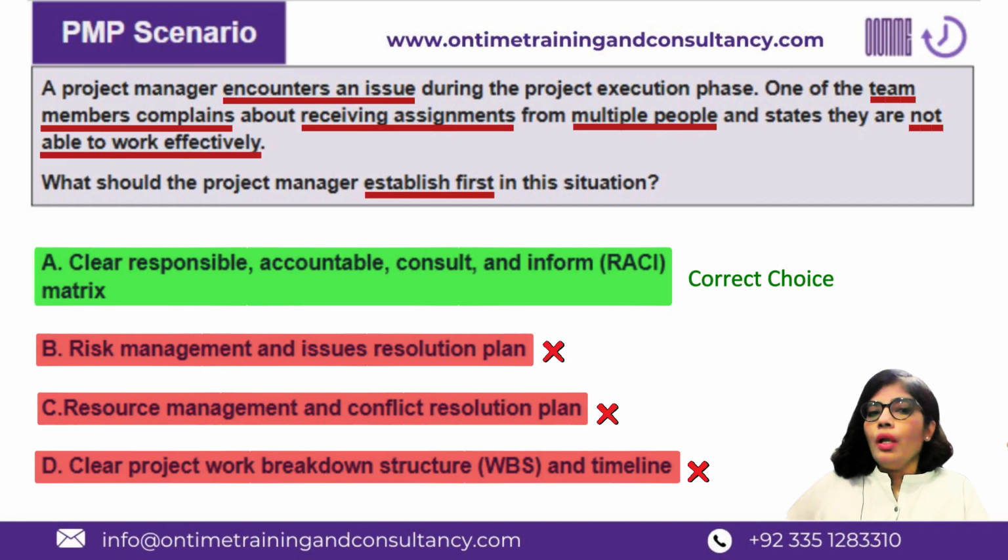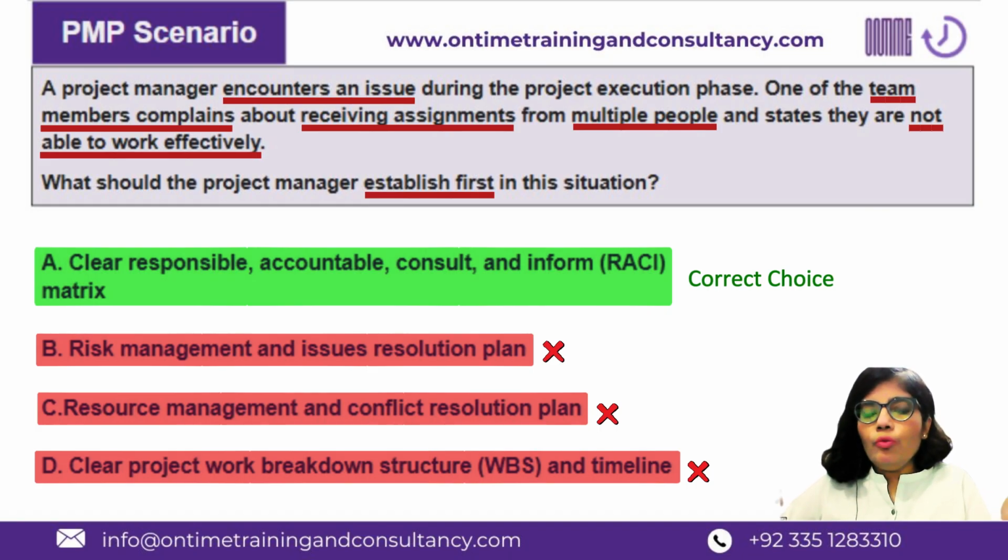But B is a wrong answer for the reason that risk management plan or any other management plan. So for the same reason, C is also the wrong choice. Resource management plan, risk management plan. See, we know from our project management knowledge, any management plan is a way to strategize, to structure that area in project. It doesn't talk about the risk and issues itself. So risk management plan would not document the risk itself, right?